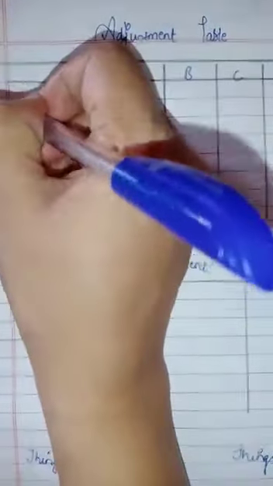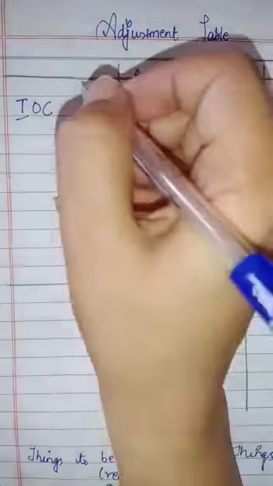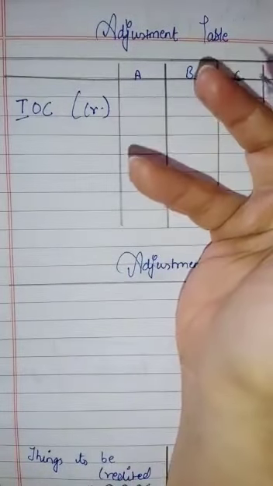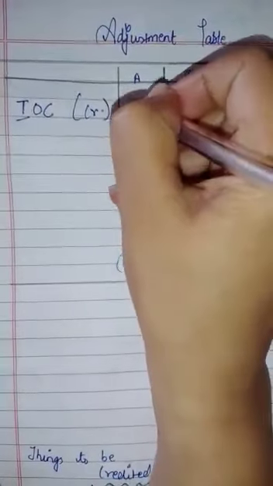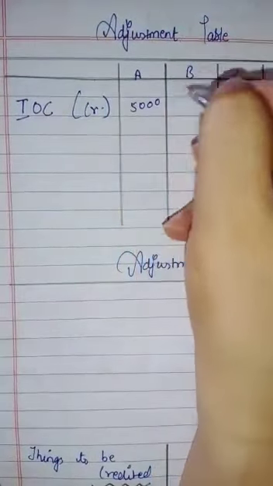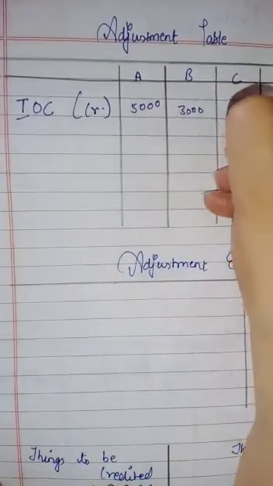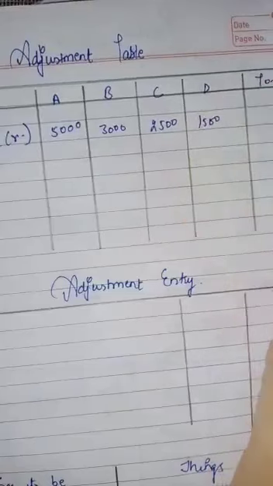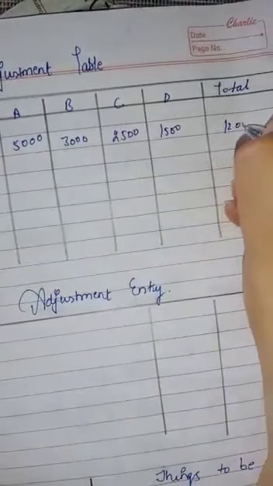Now what item is left? Interest on capital. We forgot to give interest on capital, and we will give it now, which means we will credit it now. So 5,000 was the interest on capital of A, 3,000 was the interest on capital of B, 2,500 was C's interest on capital, and 1,500 was the interest on capital of D. So the total was 12,000.